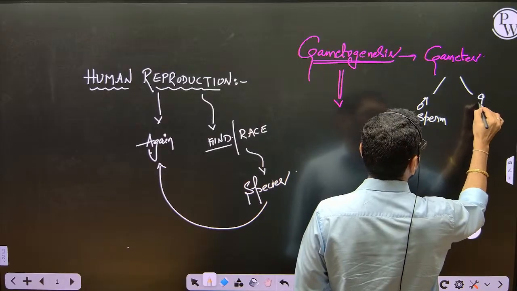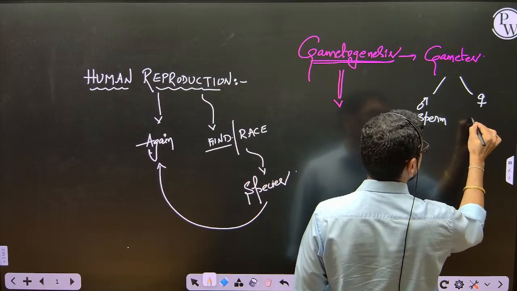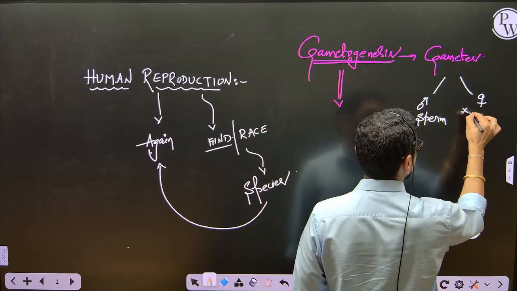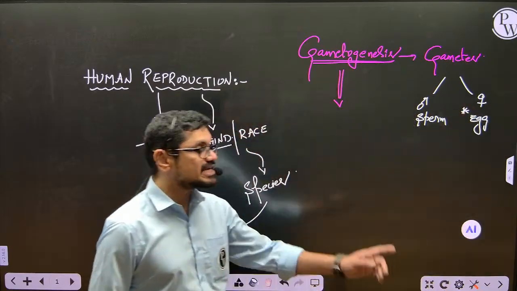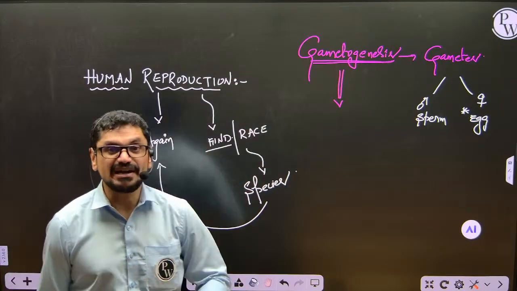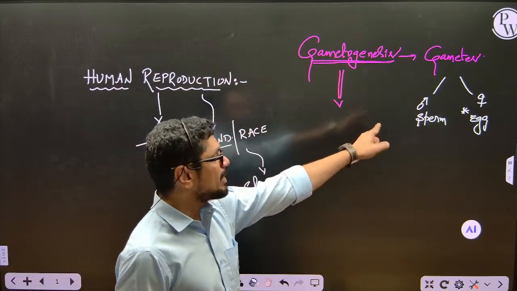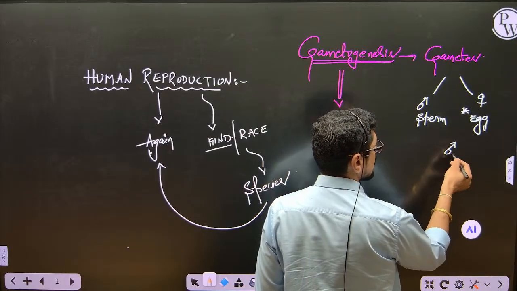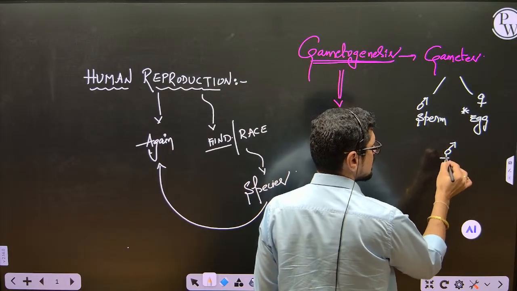And what is the female gamete? I think you know what this symbol is. The female gamete is called egg. Actually, I will put one star here. Why? Because we shouldn't call it an egg. We have to call it a secondary oocyte. Okay, leave it. So male and female, I think you know this is the male symbol and this is the female symbol.